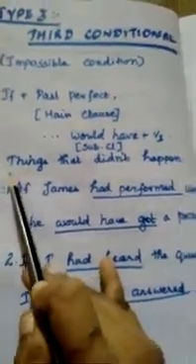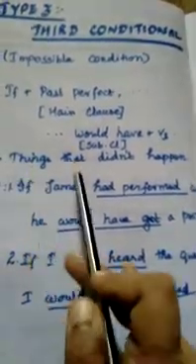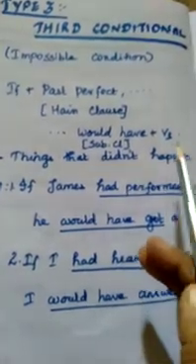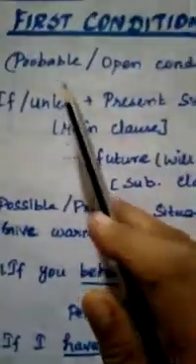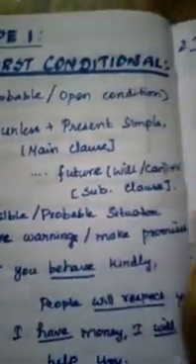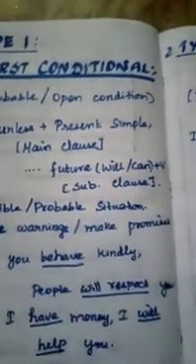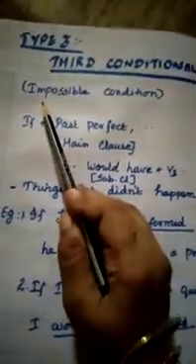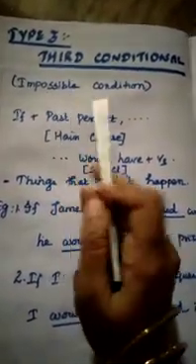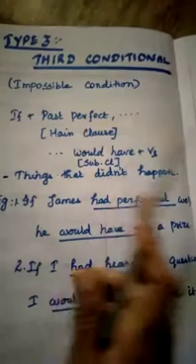So where you use this verb, it is for things that didn't happen. We can say hypothetical condition also, and it is an impossible condition. The first two: probable, improbable. The first is the probable, open condition. Then the second one is the imaginary condition. This is the impossible condition, which cannot happen.